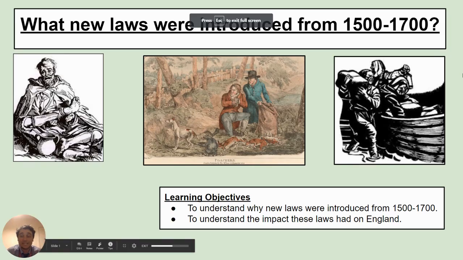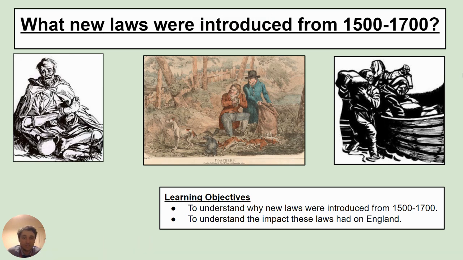Hello. So in today's lesson, we are looking at what new laws were introduced from 1500 to 1700. We're still in the second of our 4 time periods when looking at crime and punishment. We've got 2 learning objectives: to understand why new laws were introduced from 1500 to 1700, and to understand the impact these laws had on England.